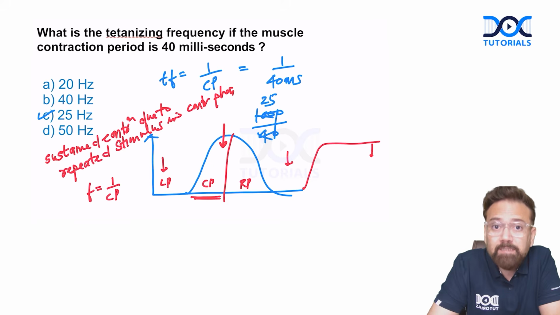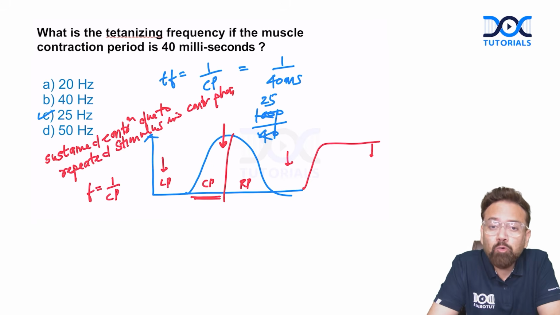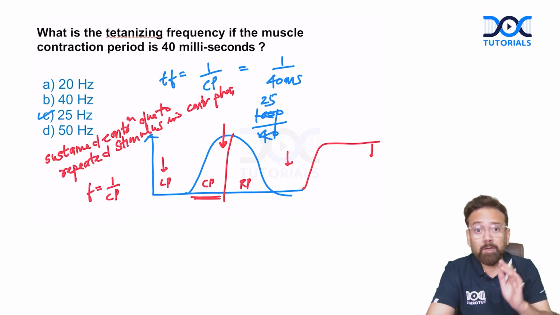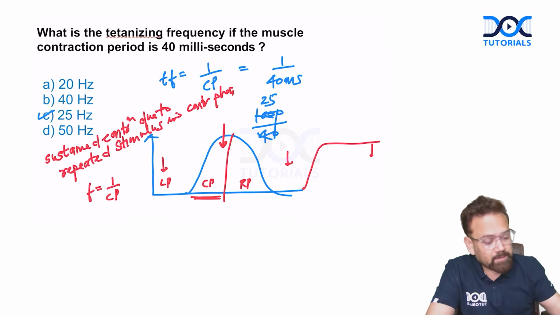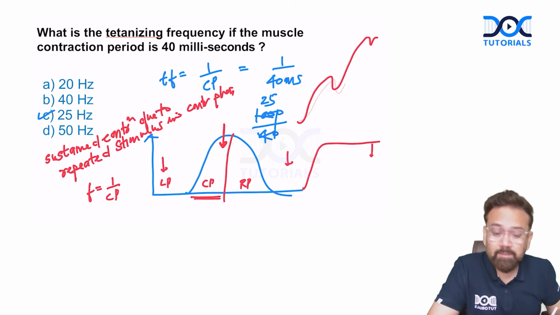So complete tetanus is the sustained contraction due to repeated stimulus when the second stimulus falls in the phase of contraction. Is this clear? Only then it can produce complete tetanus. Otherwise, it will produce incomplete tetanus like this. It is incomplete tetanus, not complete tetanus. Clear?